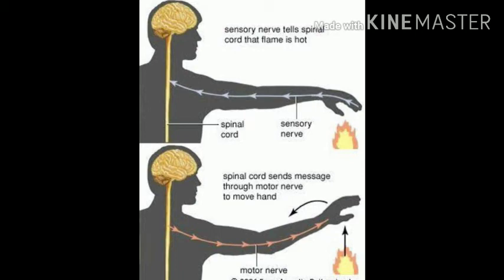For example, when our finger comes too close to a hot object, then who will react? Yes, sensory nerves, because we are sensing that we are touching. Here the sensory organ is connected. So sensory nerves immediately pass a message to the spinal cord, and the spinal cord sends orders through the motor nerves. Here spinal cord sends order to whom? The spinal cord sends orders through the motor nerves for the muscles to tighten up. That is, we pull our hand away from the hot object even before we feel the pain. Before feeling the pain, we start to pull our hand away from that hot object.